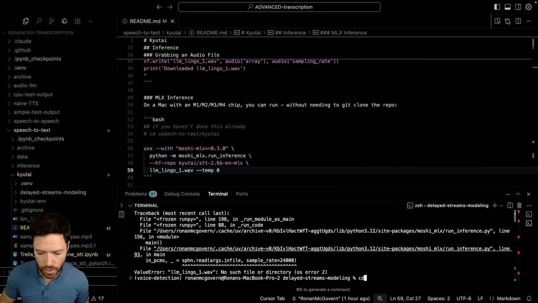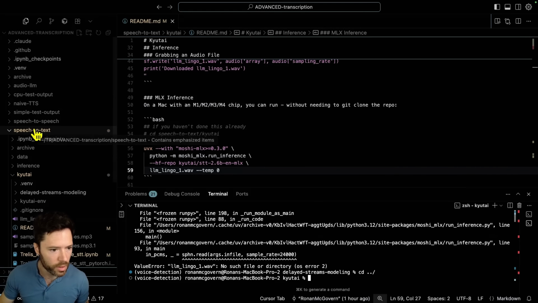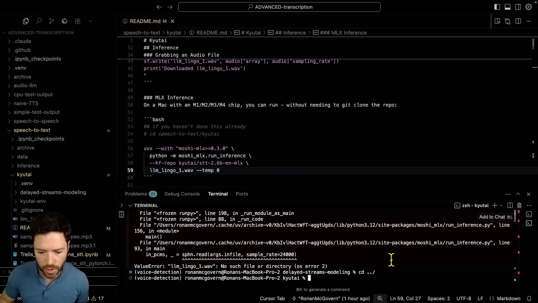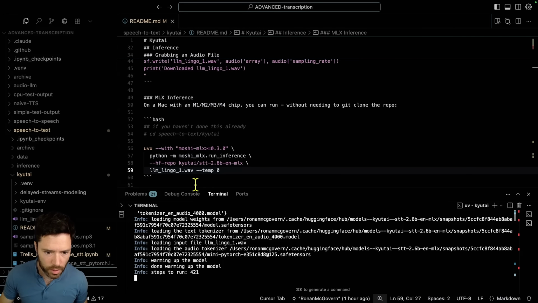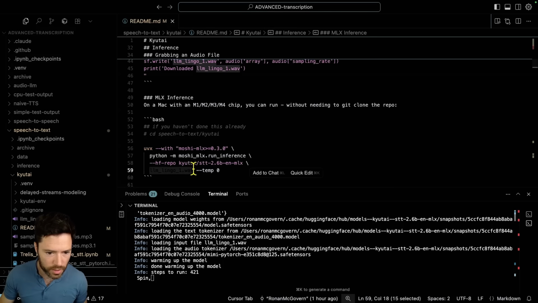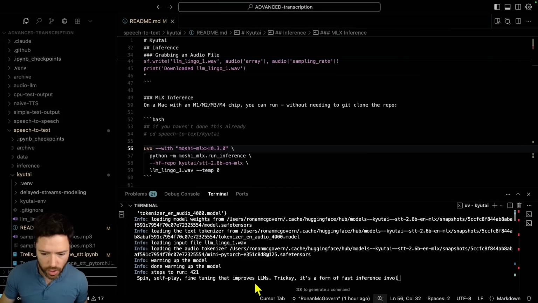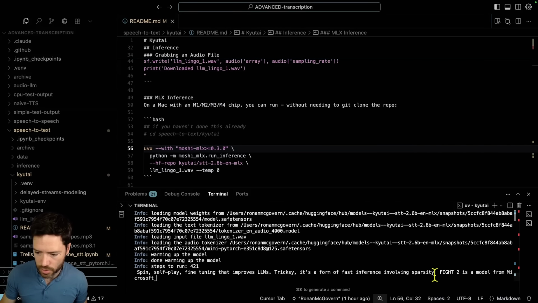And it looks like I'm in the wrong directory. I need to be in the speech to text directory. But yeah, the reason I need to be in here is because that's the path I've given to my sound file. And you can see it's transcribing. It's streaming here, the transcription. A few things